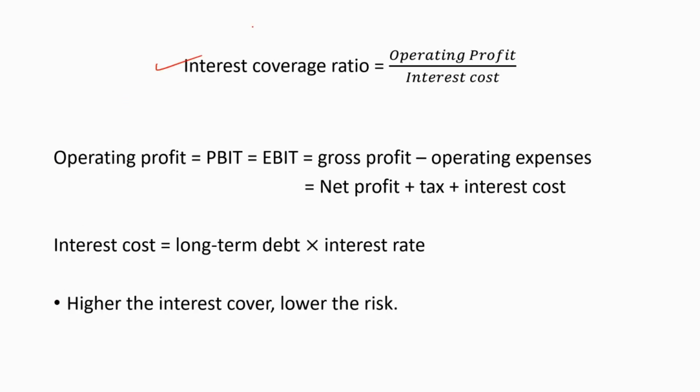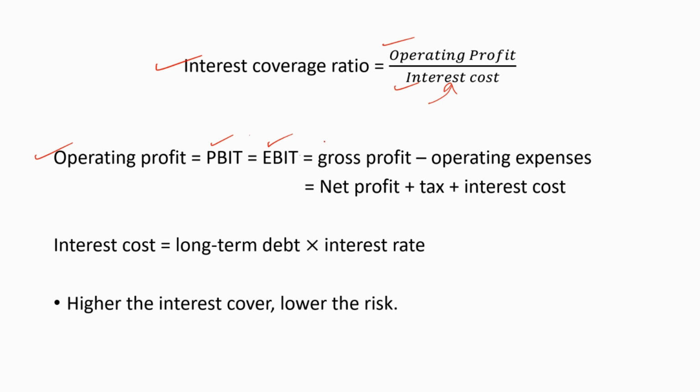This is how we can calculate the interest coverage ratio. Operating profit divided by the interest cost. Remember that this is the interest expense, not the interest rate. We have to calculate the interest expense in order to calculate the interest coverage ratio. Do not use the interest rate as it is. As you now know, operating profit is also known as profit before interest and tax, and also as earnings before interest and tax.